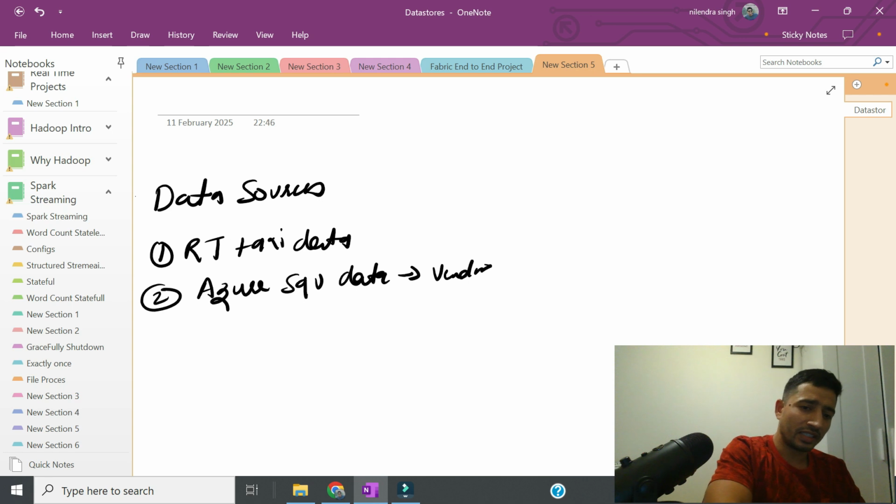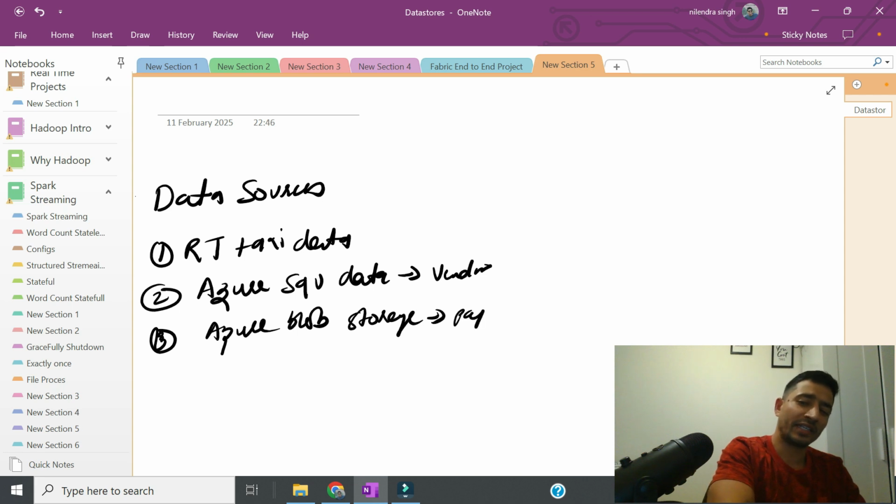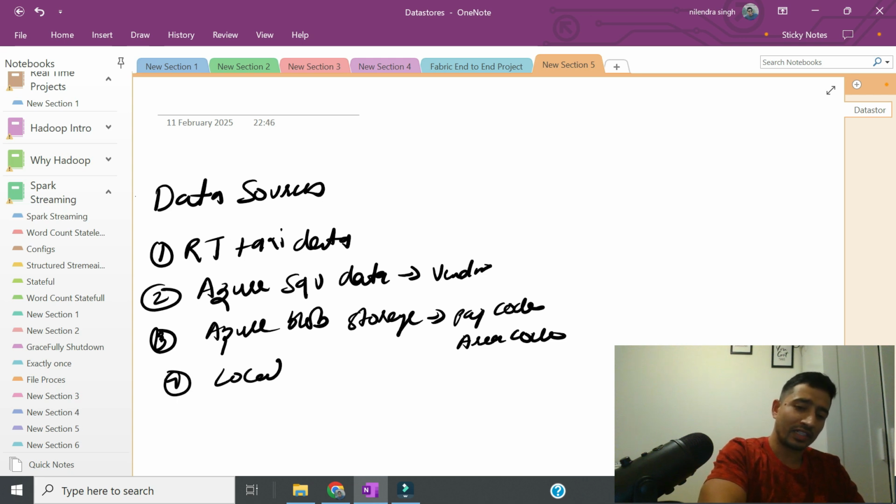And then we have Azure Blob Storage, which has payment-related information like pay code, area code, etc. And then we can have some other local Windows files, just to show how OneLake Explorer works.